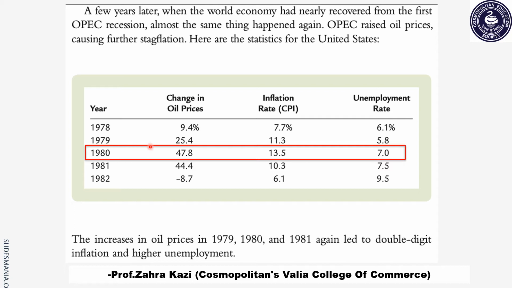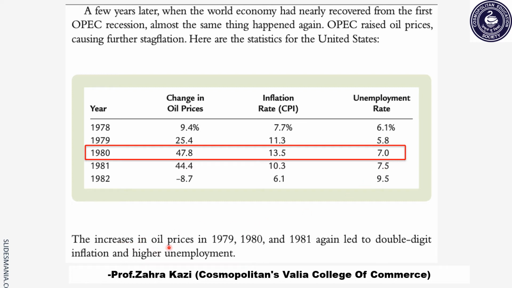So as compared to several years from 1978 to 1982, it is observed that in the year 1980, the oil prices was around 47.8%. Inflation rate had increased from earlier 7.7% to 13.5%, while the unemployment rate had also increased to 7% from 6.1% in the previous years.